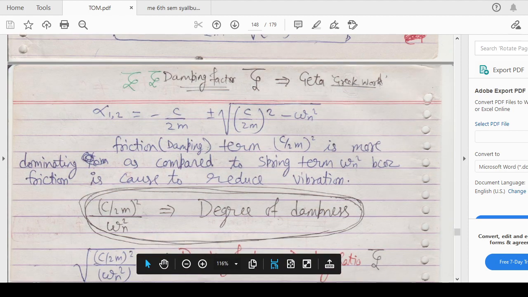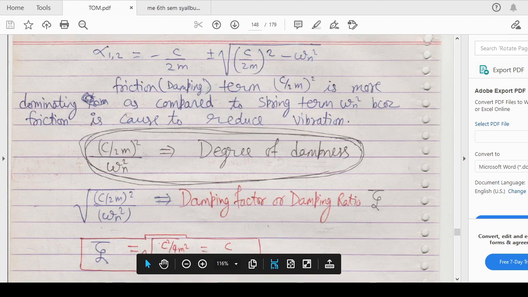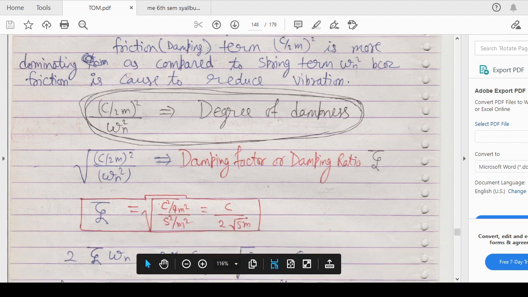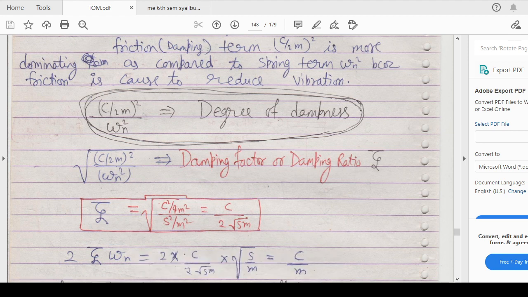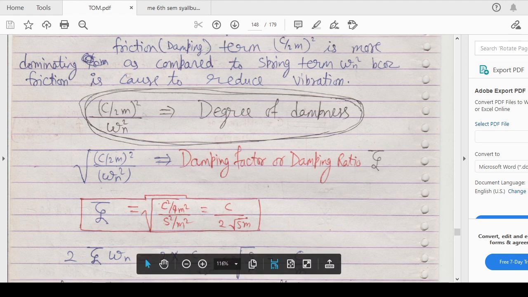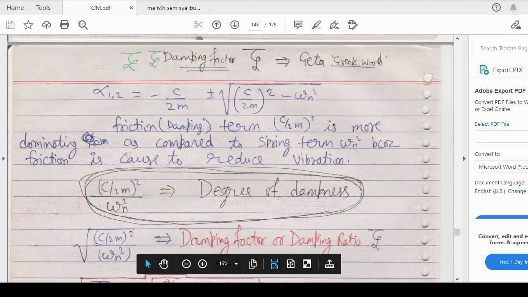So we keep it on the upper side, and on the lower side it is omega n square, and this whole factor is called the degree of dampness. If you take the square root of this whole term, it will be called the damping factor or damping ratio, and is denoted as zeta. So note this particular term, this is called zeta, a Greek letter.